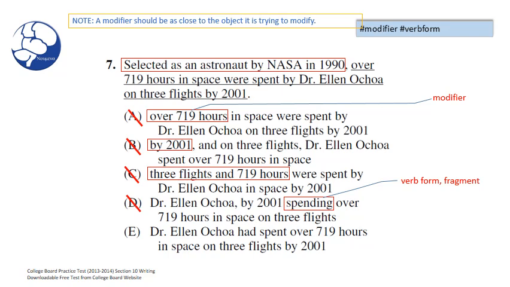Now, if you take a look at the top at our note, we snuck it right by you, but it says a modifier should be as close to the object it's trying to modify. That's the case with D and E. The modifier is close to Dr. Ellen Ochoa in both choices. But again, D had the verb form fragment error with spending. So our answer is E.